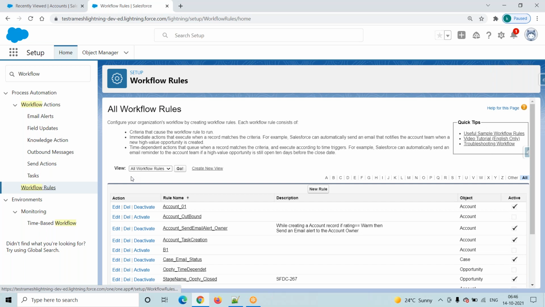You have to type it as a workflow. You will get it like this. Now directly go to the workflow rule. We have to create a workflow rule. When you click on the workflow rule, it will redirect to this particular screen.